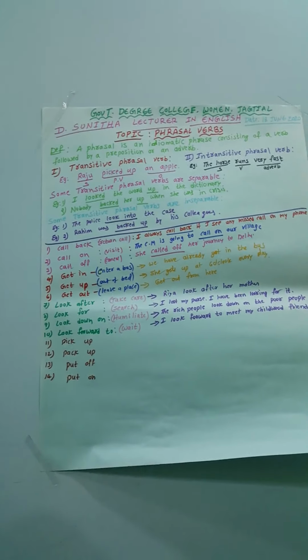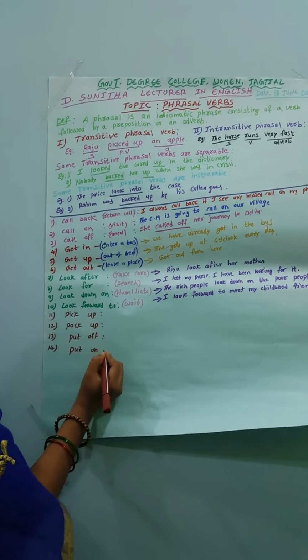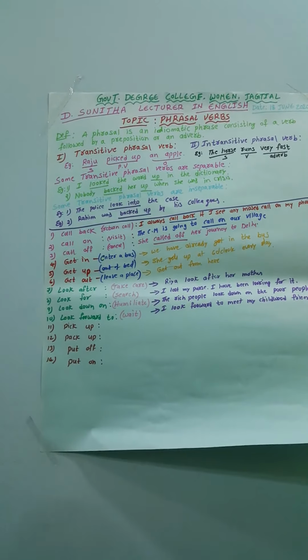These are the phrasal verbs. First of all, we should know the meaning of the phrasal verb, then we can write the sentence.